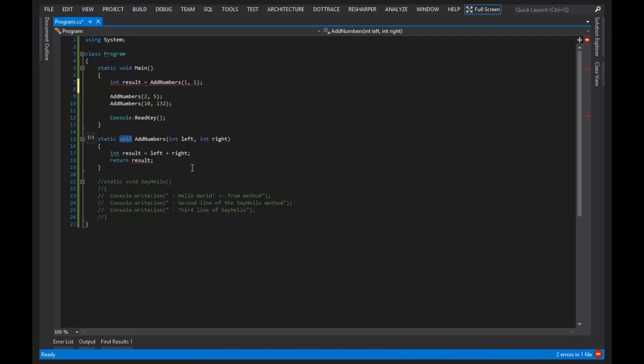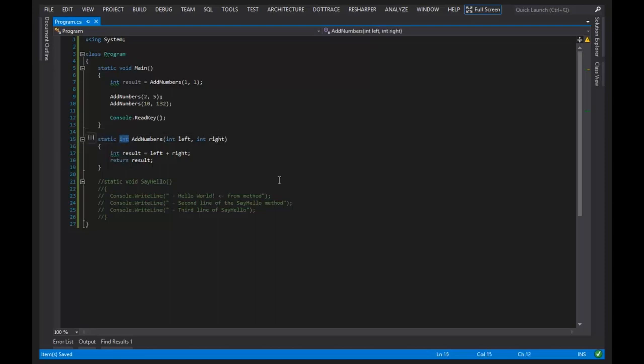So instead, we have to tell the C# compiler that we want to return data. Because C# is a statically typed language, which means that we have to be explicit about our types, a variable can't be an integer and a float. It has to be one or the other. Same thing's true with return types. We must explicitly say that this method returns an integer.